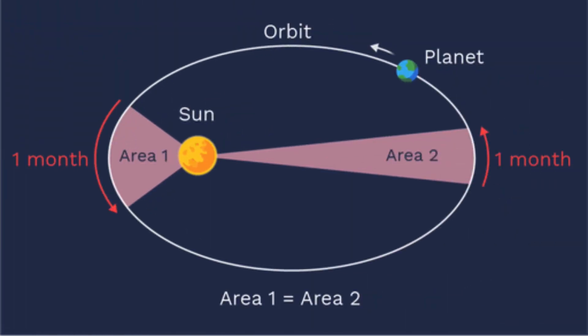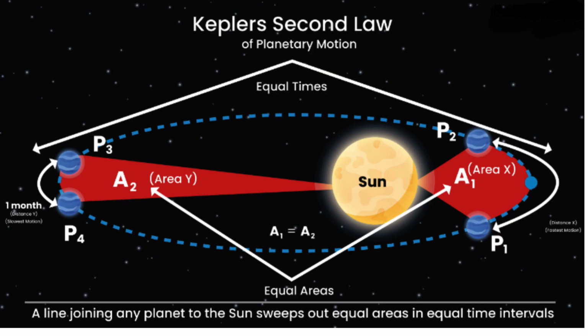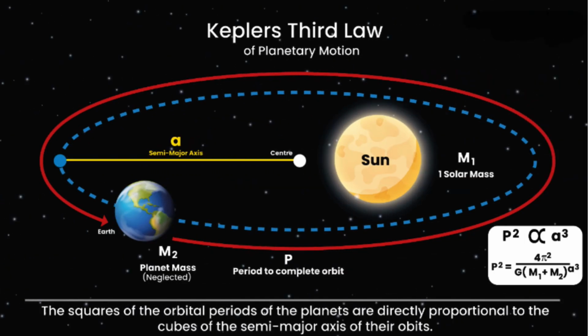Kepler's second law: the imaginary line joining a planet and the sun sweeps equal areas of space during equal time intervals as the planet orbits. Basically, that planets do not move with constant speed along their orbits. Kepler's third law: the squares of the orbital periods of the planets are directly proportional to the cubes of the semimajor axes of their orbits.